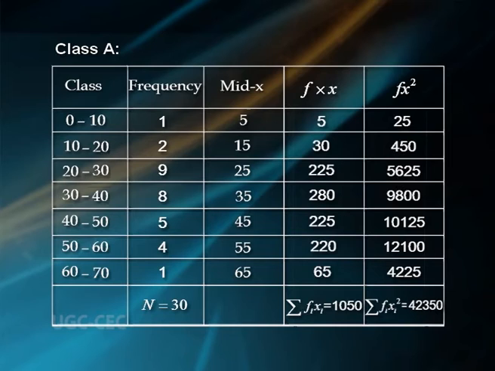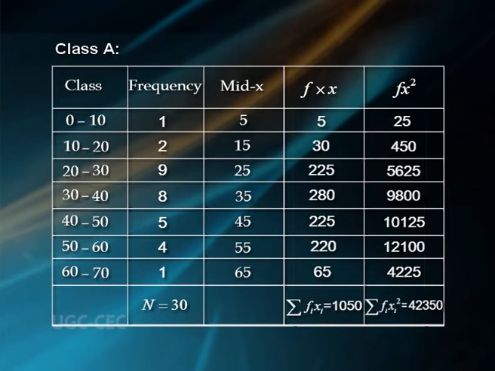Mid values of the classes, x values: 5, 15, 25, 35, 45, 55 and 65. f into x values: 5, 30, 225, 280, 225, 220 and 65. f into x square values: 25, 450, 5625, 9800, 10125, 12100, 4225.